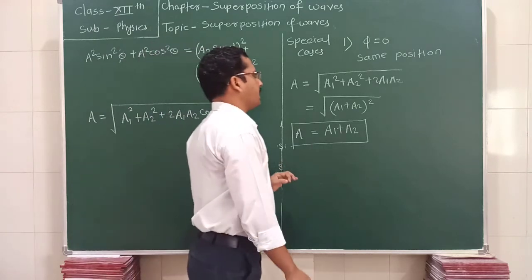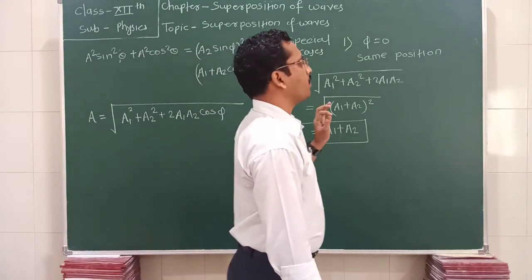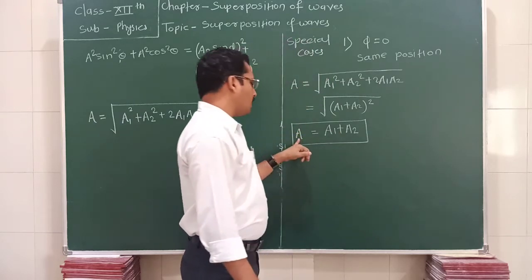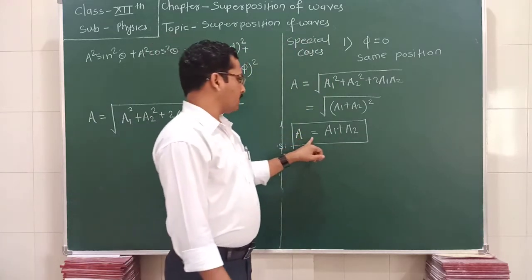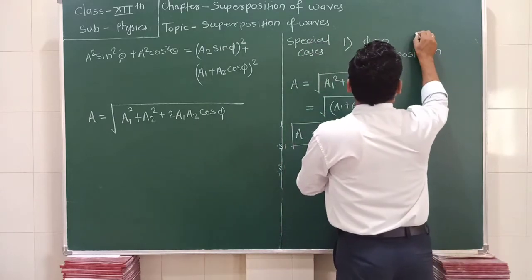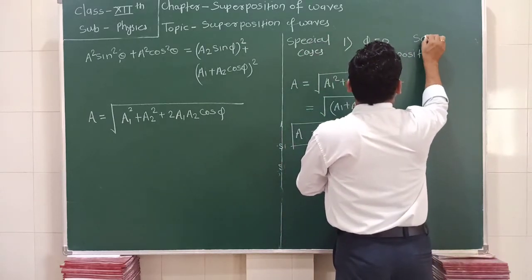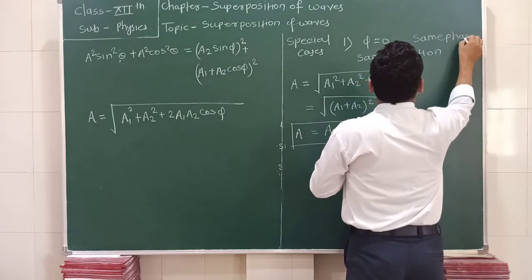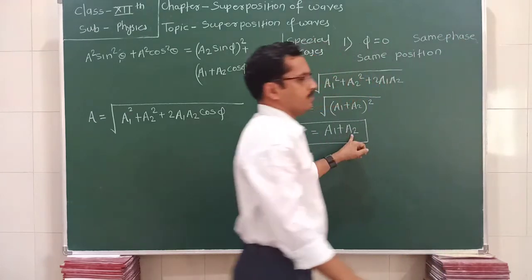So what is the special case? The special case states that when the two waves are starting from the same position, the resultant amplitude A is equal to a1 plus a2. These are also called in the same phase.